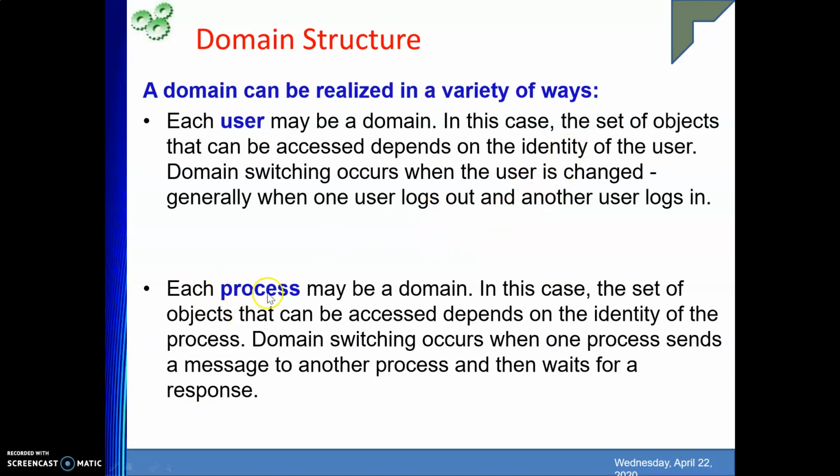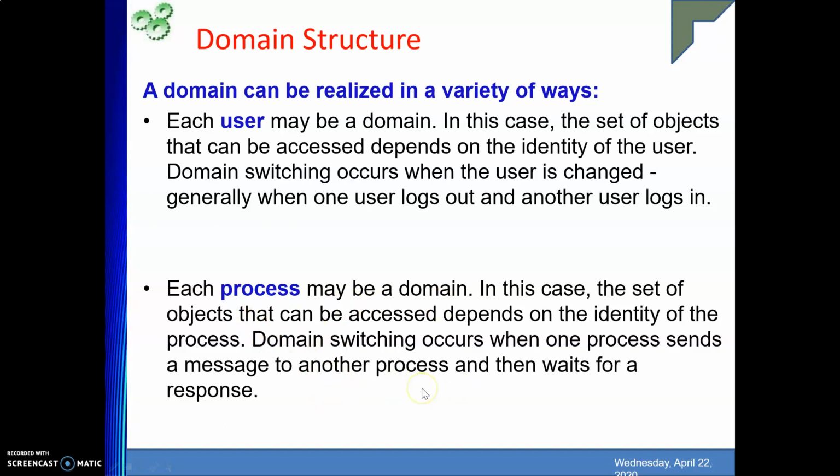The next is each process may be a domain. Process itself may be a domain. In this case, the set of objects that can be accessed depends on the identity of the process. Domain switching occurs when one process sends a message to another process and then waits for a response. I'll explain with one example.